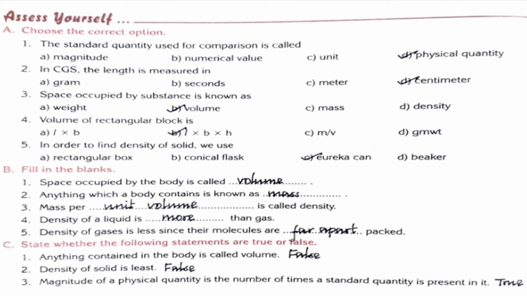Density of solid is maximum, is it, children? So it is false. And third one, magnitude of a physical quantity is the number of times a standard quantity is present in it. So true. Okay, answer it properly.